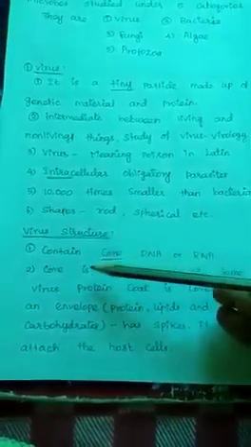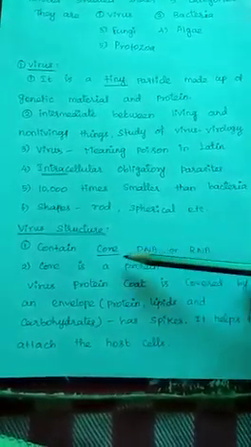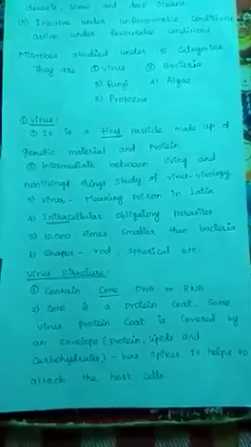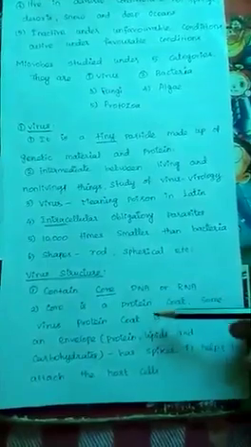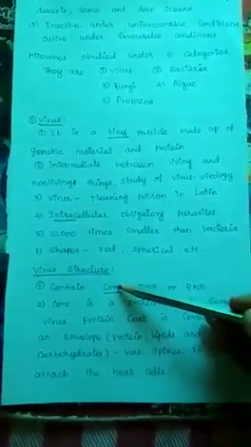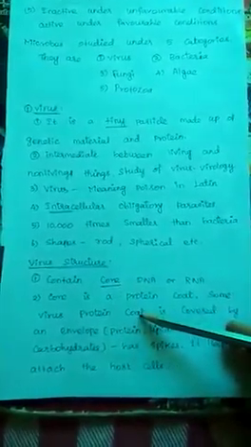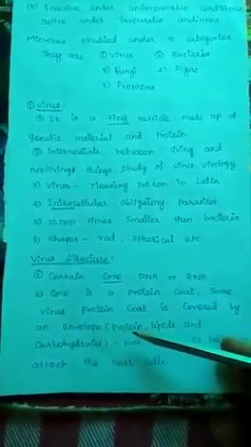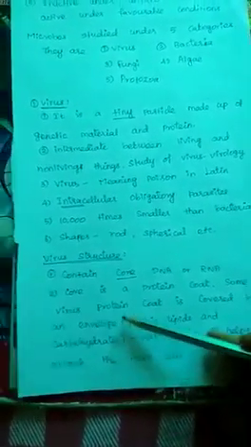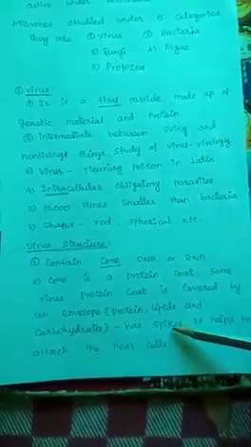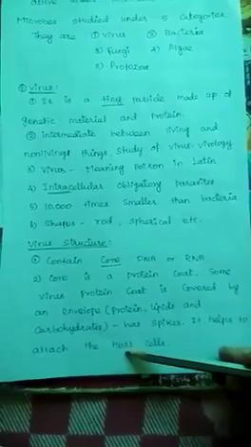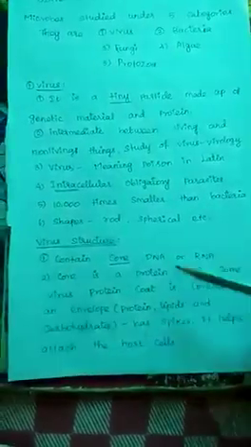Structure of virus. It contains a core of DNA or RNA. Core means central. The core is surrounded by a protein coat. In some viruses, the protein coat is also covered by an envelope. That envelope is made up of protein, lipid, and carbohydrate. It contains spikes. These help to attach to the host cell. Host cell means an organism which provides food to the parasite.